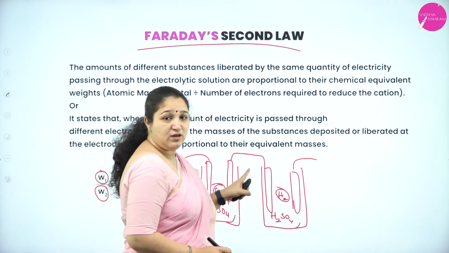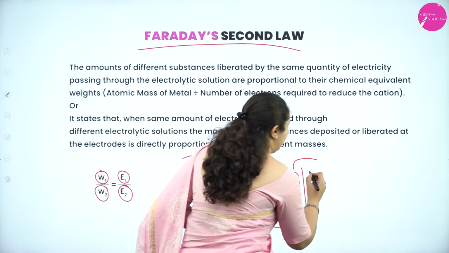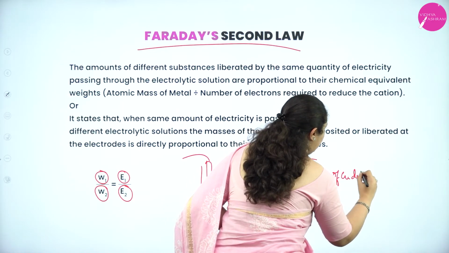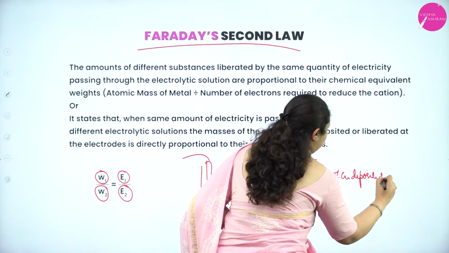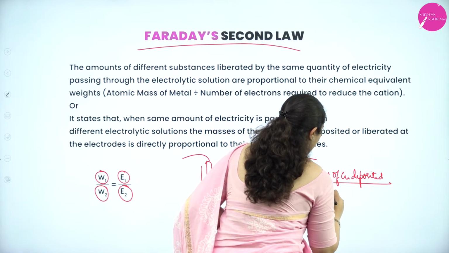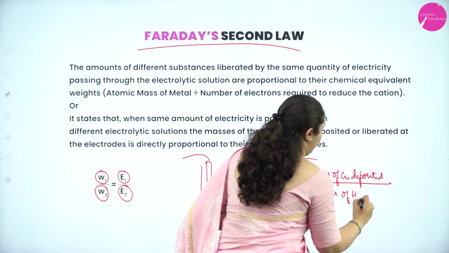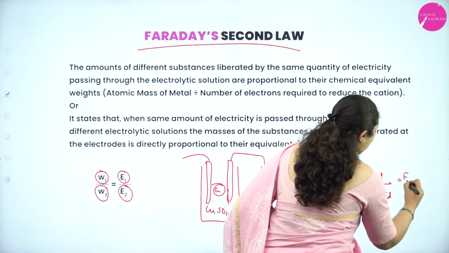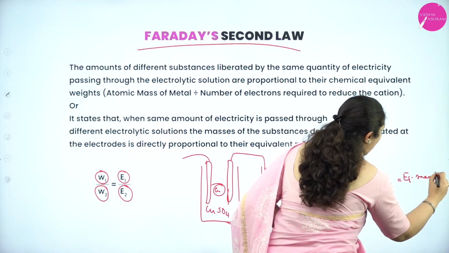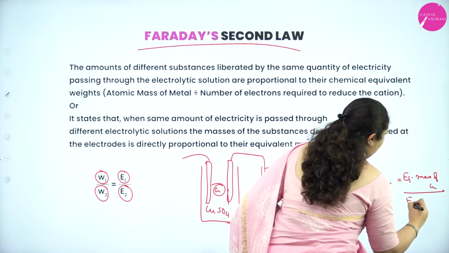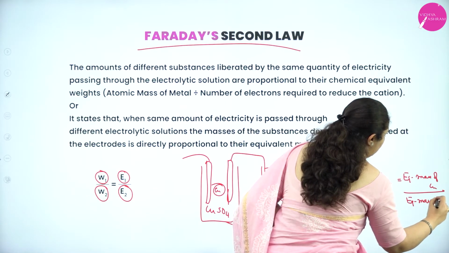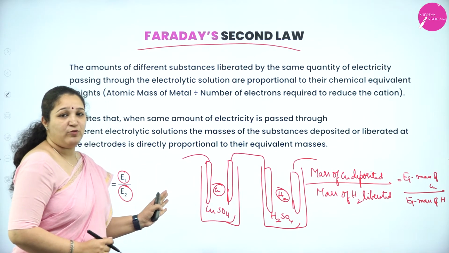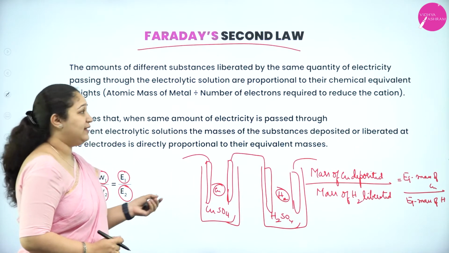Or according to this example, I can also write it as mass of copper deposited by mass of hydrogen liberated is equal to equivalent mass of copper by equivalent mass of hydrogen. Okay. So this is one way of writing. One more example I shall take and explain.